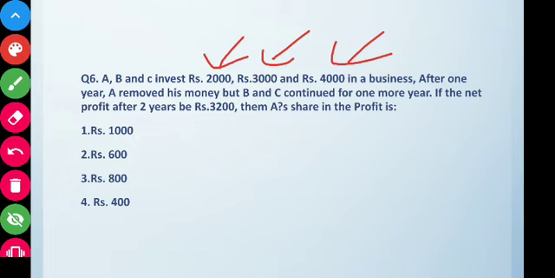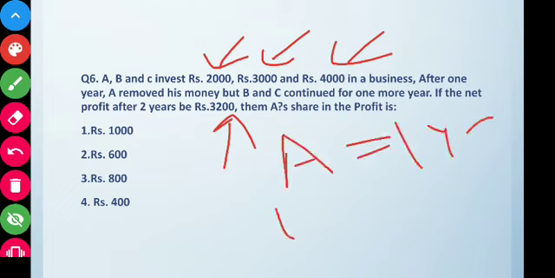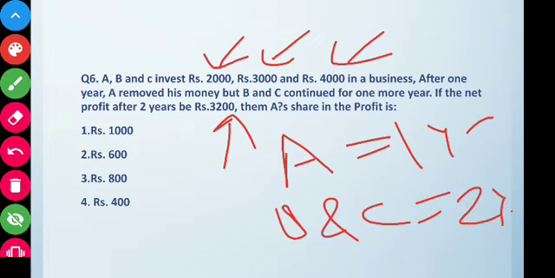Okay, so here it is given that the total profit after 2 years is 3,200, and we have to find what will be the share of A in the profit. We have been given investment here and the time period. That is, for A it will be 1 year, for B and C it will be 2 years. Clear?